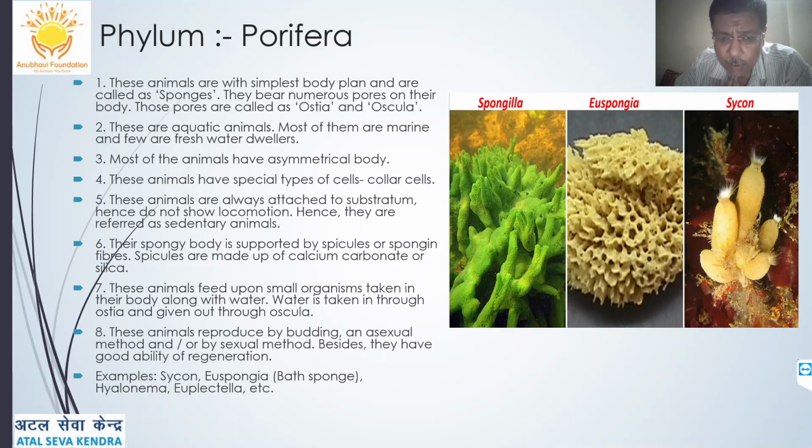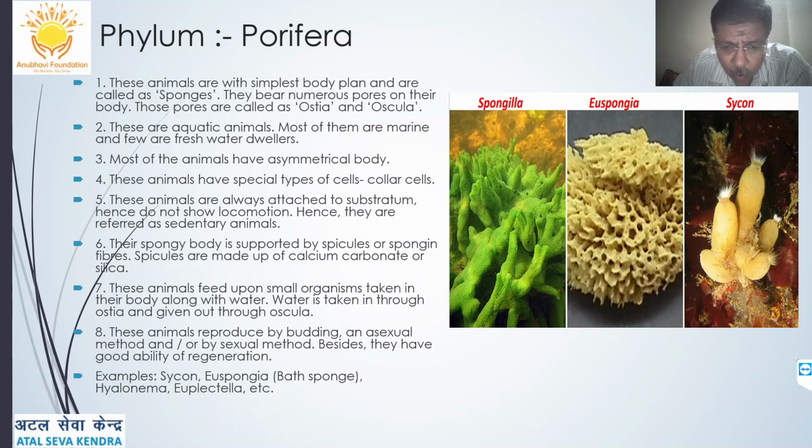Their spongy body is supported by spicules or spongin fibers, which are made up of calcium carbonate or silica. Silica is a part of sand itself. These animals feed upon small organisms taken in their body along with the water. The water is taken in through the ostia and given out through the osculum, and they may show reproduction by budding or asexual reproduction, or sometimes the sexual method also.